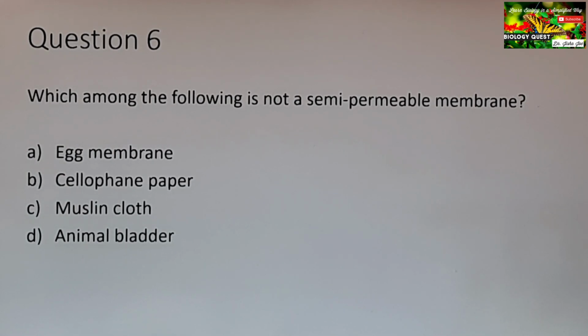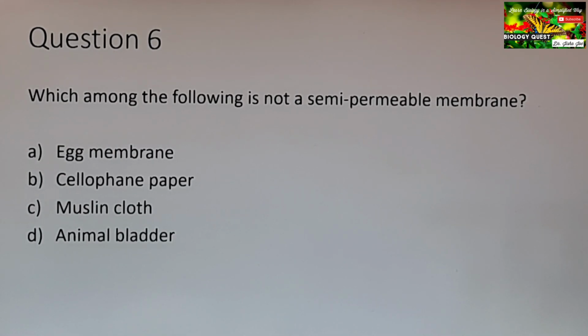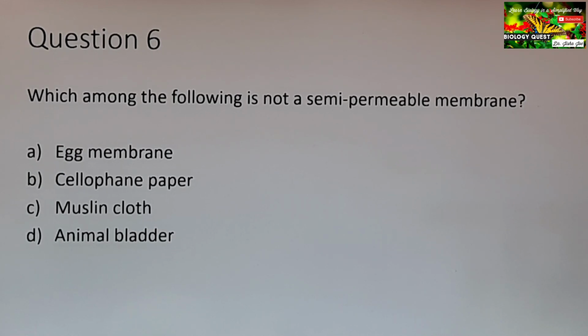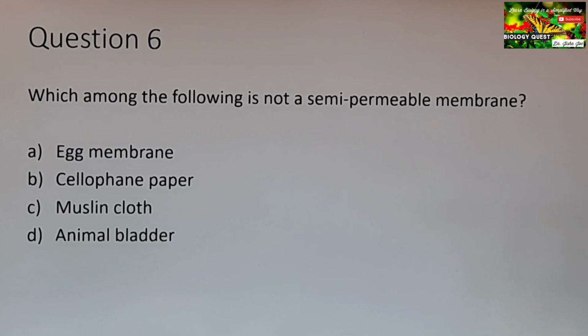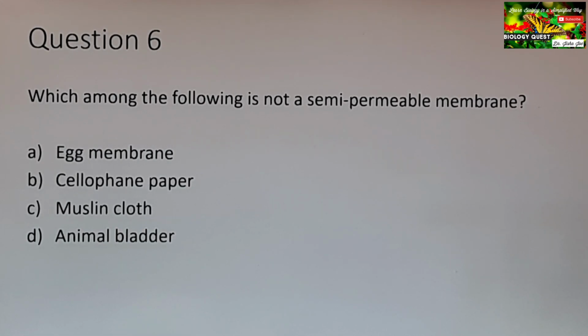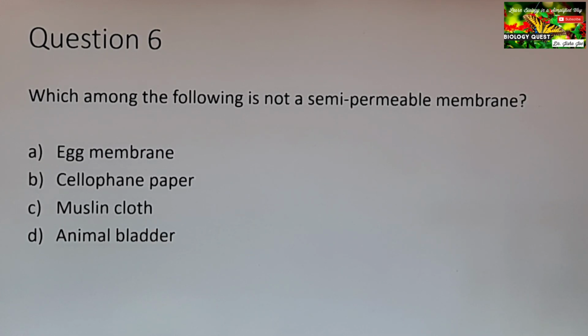Question 6. Which among the following is not a semi-permeable membrane? So what is a semi-permeable membrane? A semi-permeable membrane is a membrane which allows the passage of only selected substances. Only selected molecules are allowed to pass through a semi-permeable membrane. The options are egg membrane, cellophane paper, muslin cloth, animal bladder. So the question is, which is not a semi-permeable membrane? Did you get the answer?